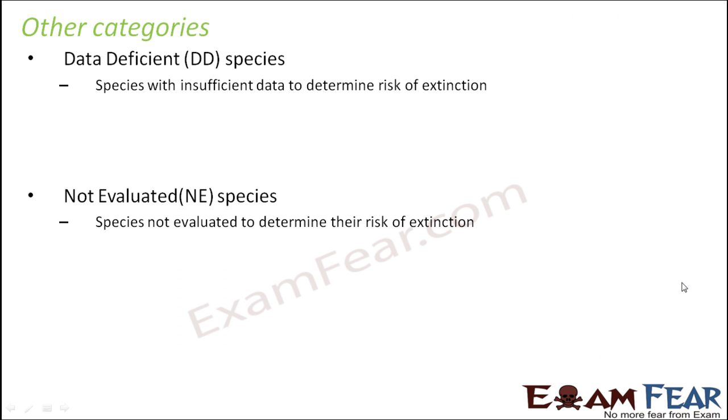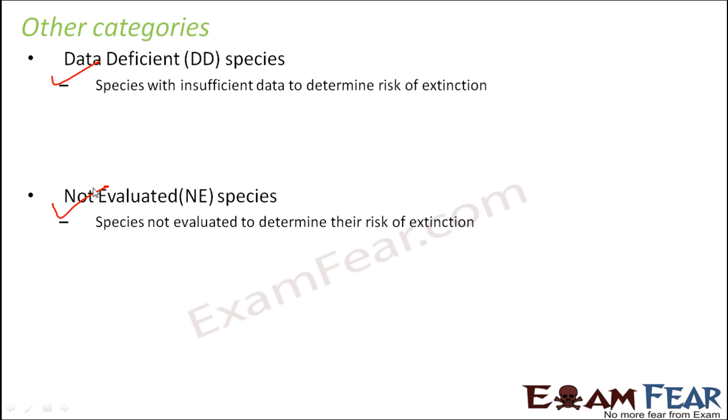And finally, besides all of these categories, you also have two additional categories, that is DD, which is data deficient. That means species with insufficient data to determine the risk of extinction. So we do not even know the risk of extinction for those species because we do not have sufficient data. So they fall under the category of DD. And NE, that is not evaluated species.